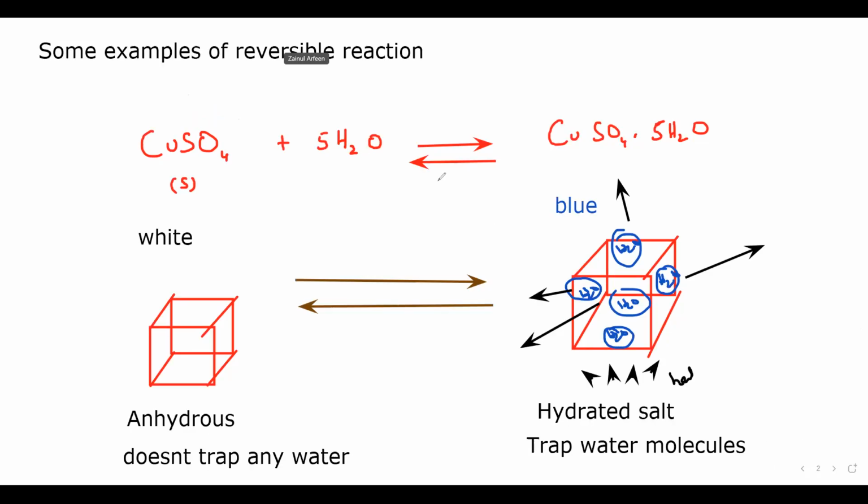When we supply the heat energy, the color will change because the water molecules are being removed, so it will turn white again. If you add water, it will turn blue. When we supply heat energy, it changes its color from blue to white. So the reactants form a product, and the product can decompose and form back the reactant. That's why we call that a reversible reaction.